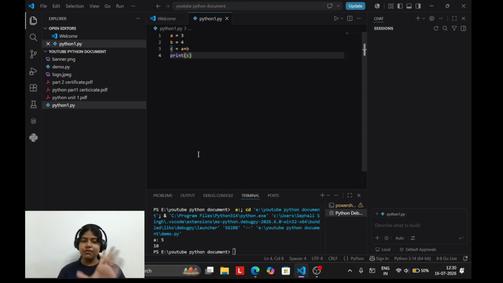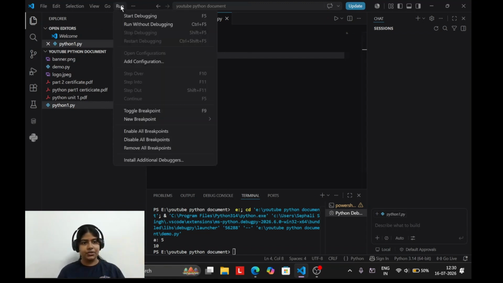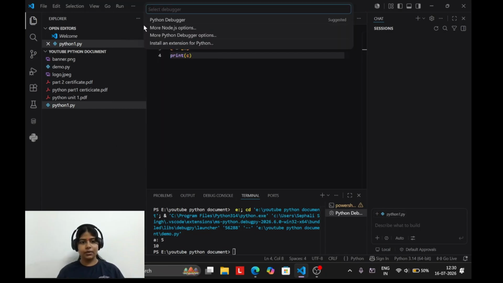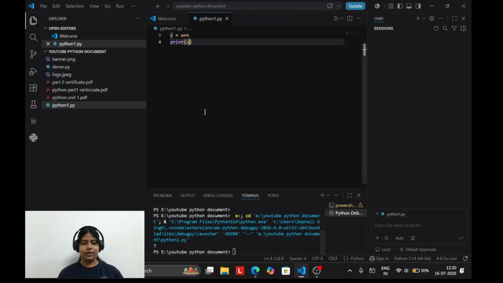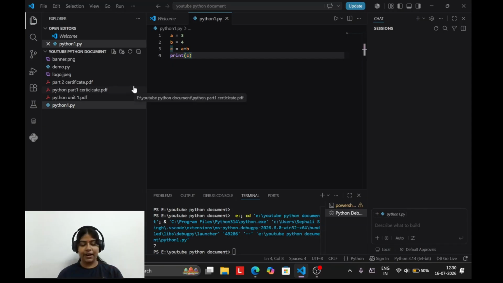Now the file has been saved and the code is ready to be executed. Now we run it. The output 7 came in. We assigned 3 to A and 4 to B, and now the sum has come to 7. So now we understand how we save a file in Python.